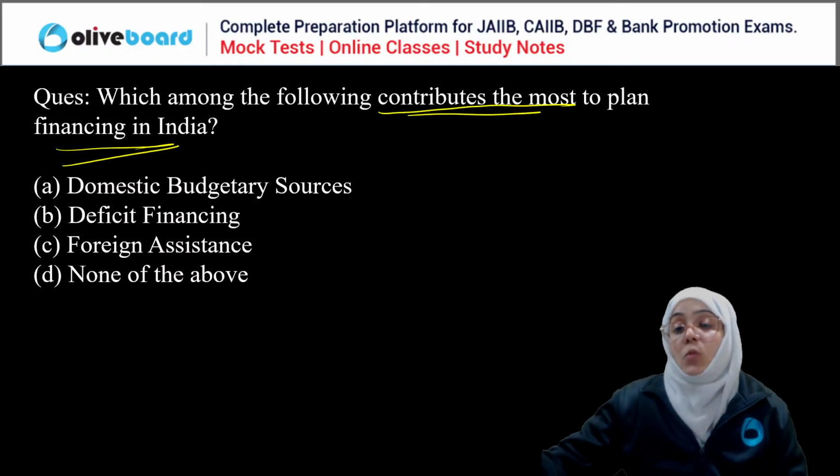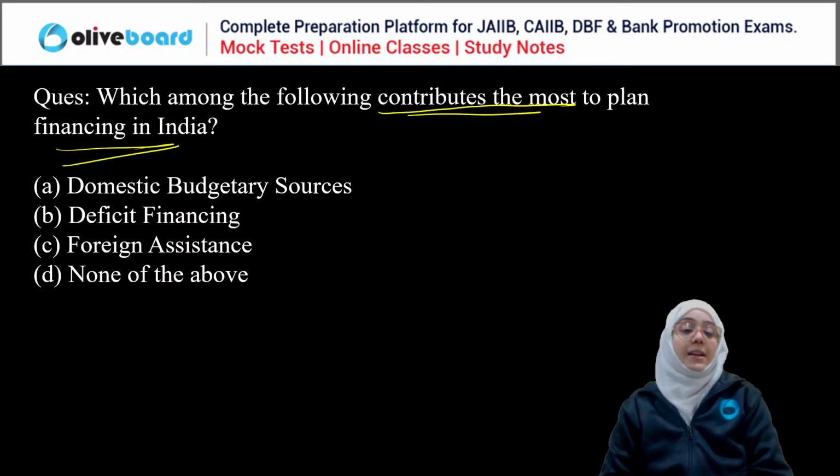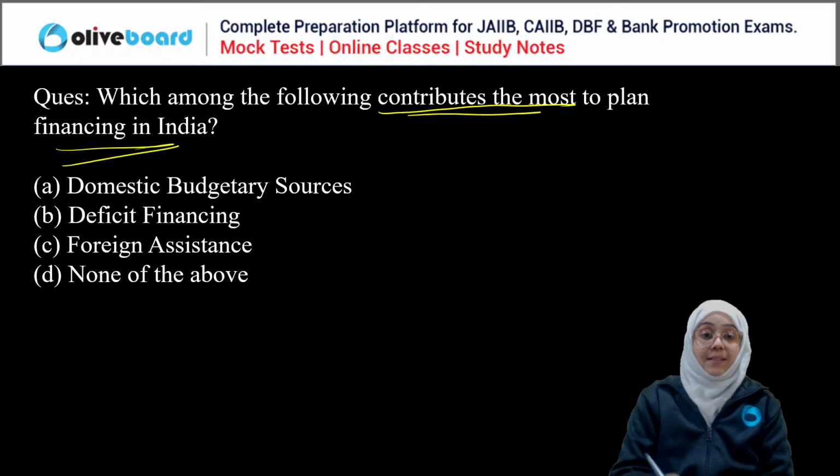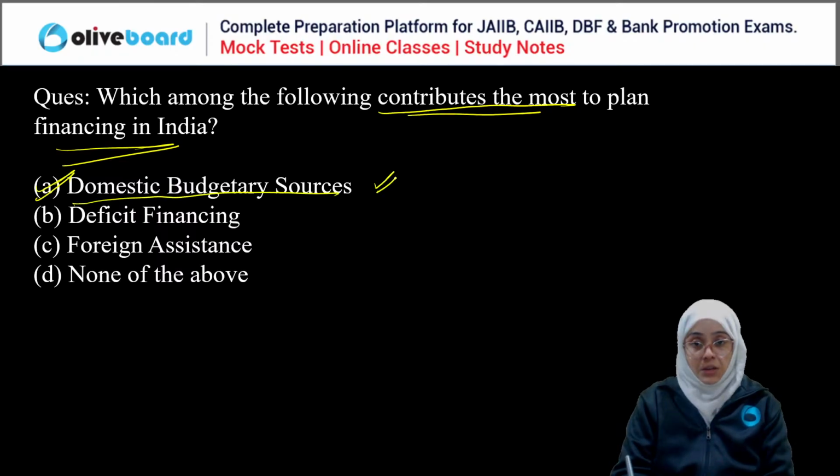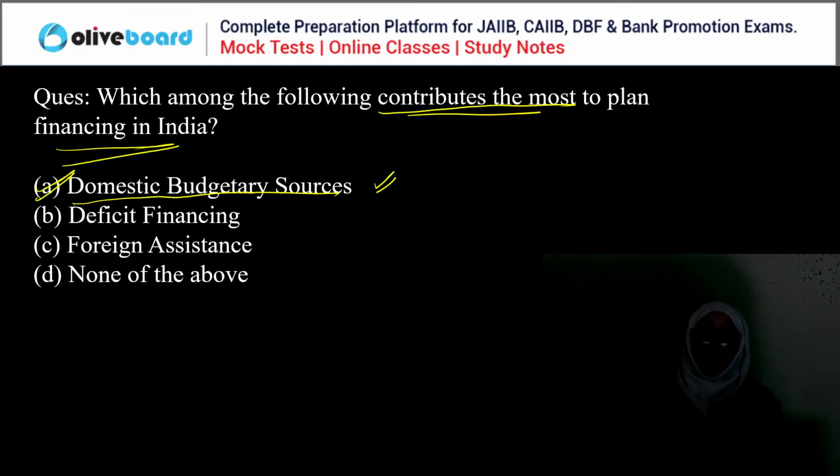Yes, domestic budgetary source contributes the most to the plan financing in India, right?